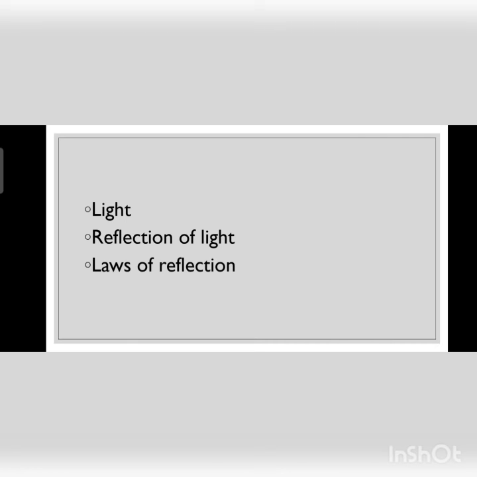When light falls on a shiny surface, it bounces back. This phenomenon is called reflection. We all see examples of reflection of light. And we learned about the laws of reflection and the terms used in reflection.